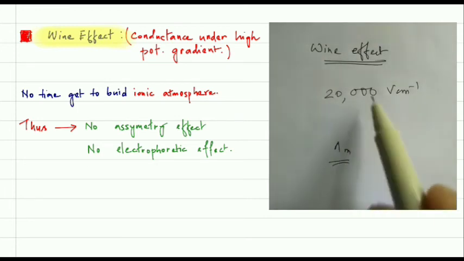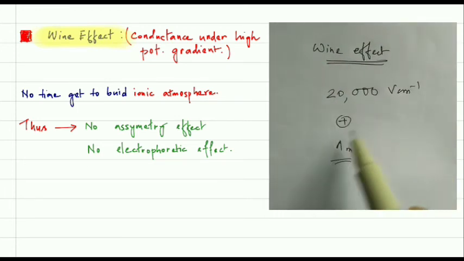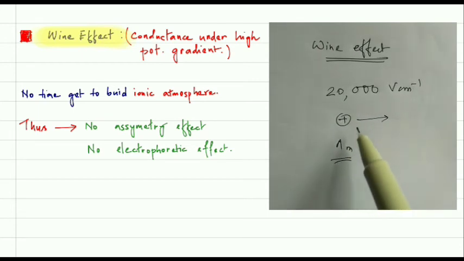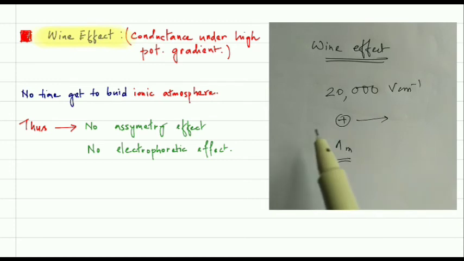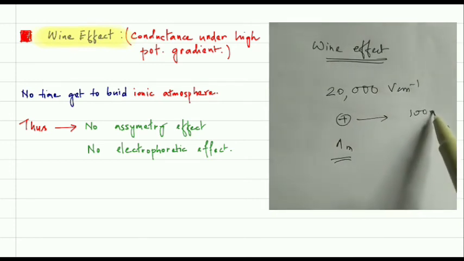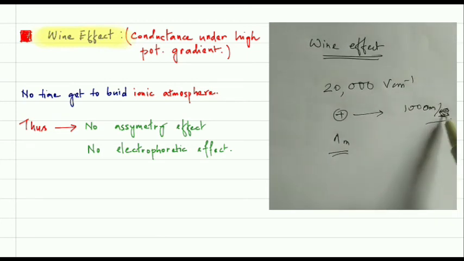When we apply this huge potential gradient, the ions, the positive ions or the negative ions, have a very high speed, almost 100 centimeter per second.